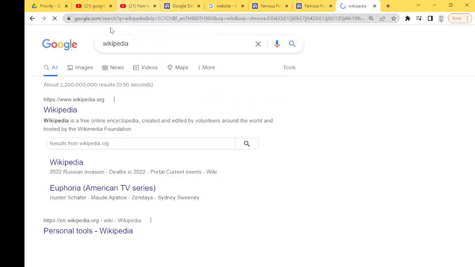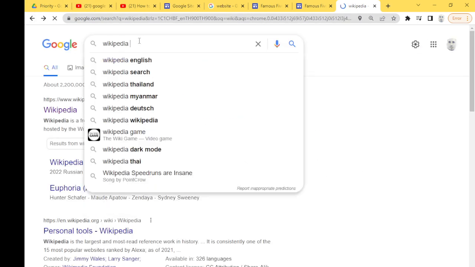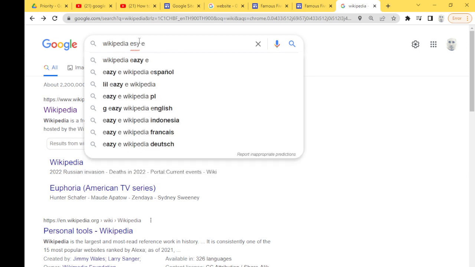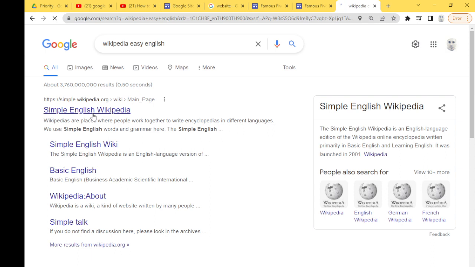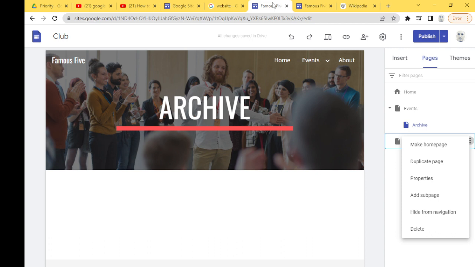Okay, let's say we want Wikipedia. Okay, just a second. There's such a thing as Simple English Wikipedia. Okay, I copy the address, and look what I do.